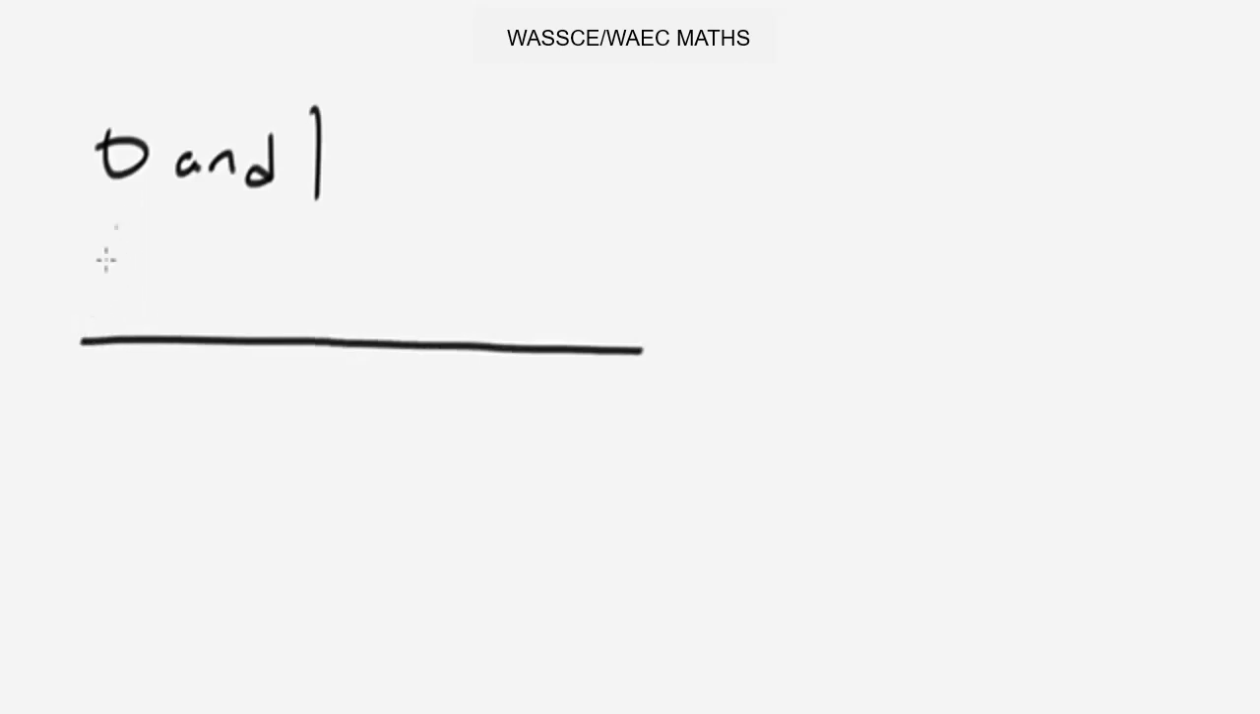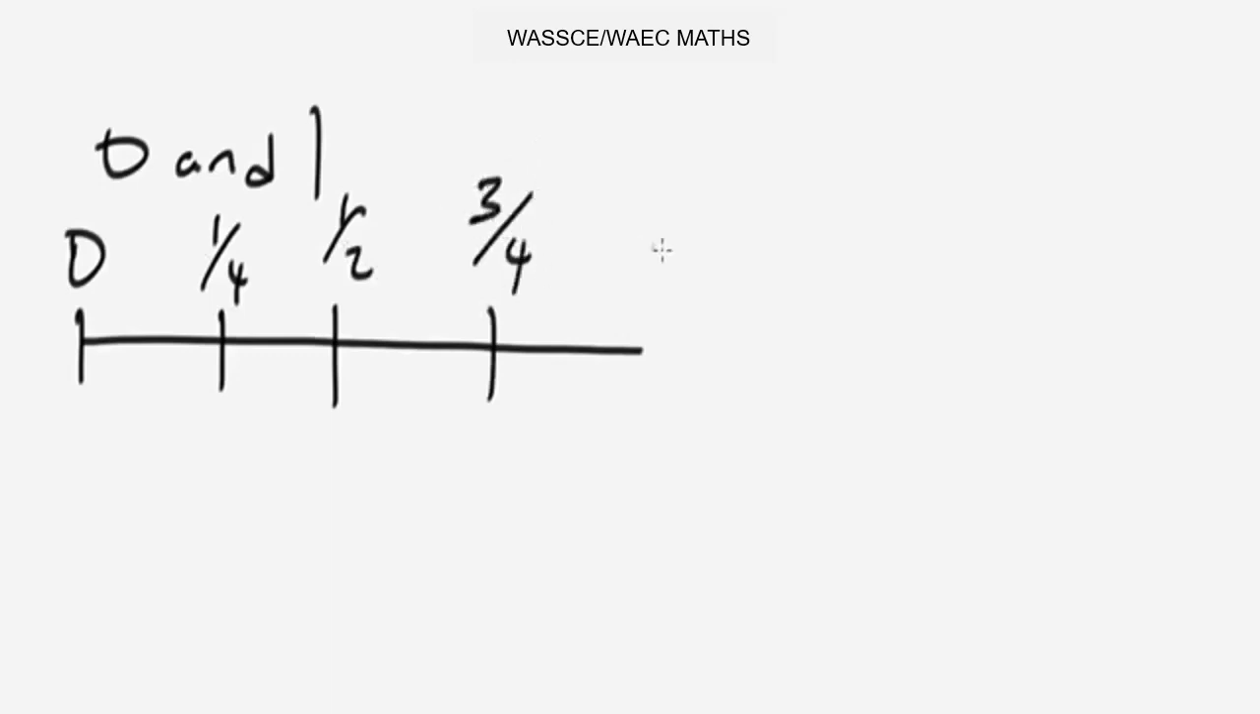Having known that probabilities are between 0 and 1, let's say at this end we have 0. At this end we have 1/4, and at this end we have a half. Alright, this one is a quarter. At this end, let's say we have 3/4, and at this end we have the 1. Between 0 and 1.